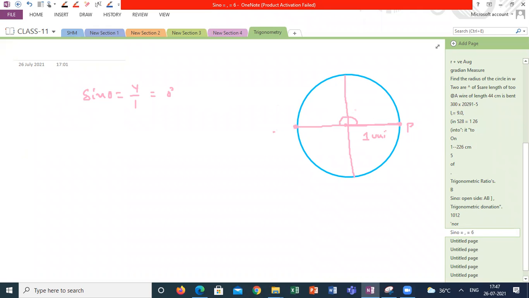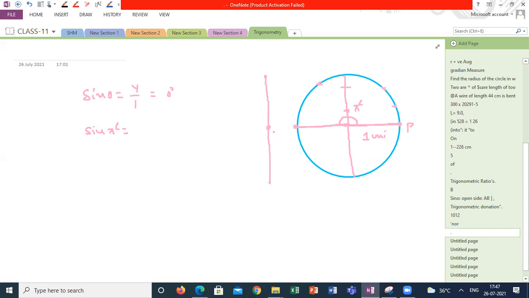Exactly pi radians it's done. When it comes to pi radians, what is the displacement along the y-axis? If I'm looking only at the y-axis, when the point is here, it is up to here. When the point is here, it is up to here. When the point is here, again it is coming down. So with respect to only the y-axis, this point is oscillating like this.